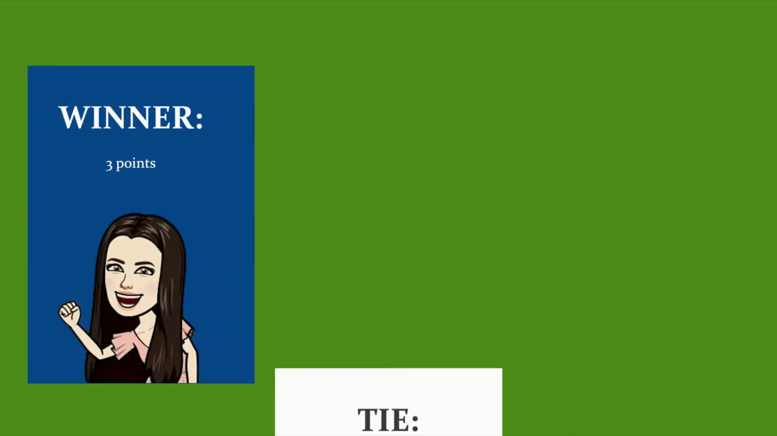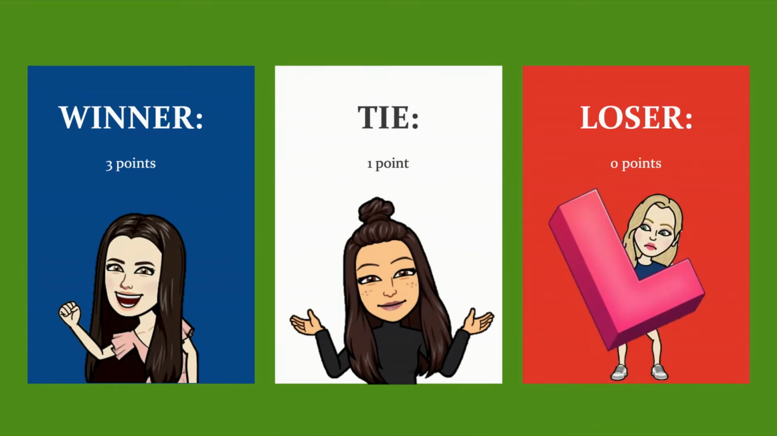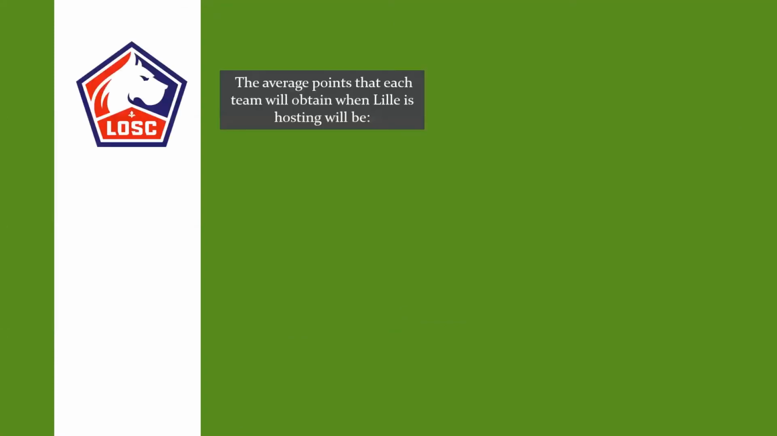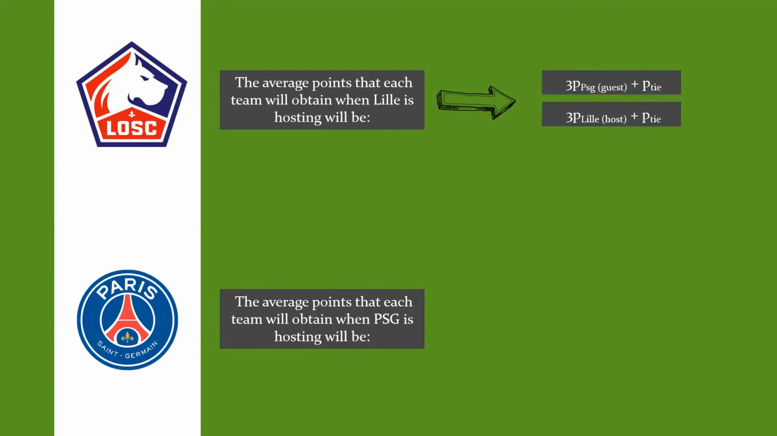For this, we will assign 3 points to the winner, 1 point if there is a tie, and 0 points for the loser. Now that we know how the points in the tournament work, we can see that the average points that each team will get when Lille is hosting will be this. And likewise, the average point of each team when PSG is hosting will be this. With this technique, there is no guarantee that the number of points will be an integer number. It will be a number between 0 and 3.